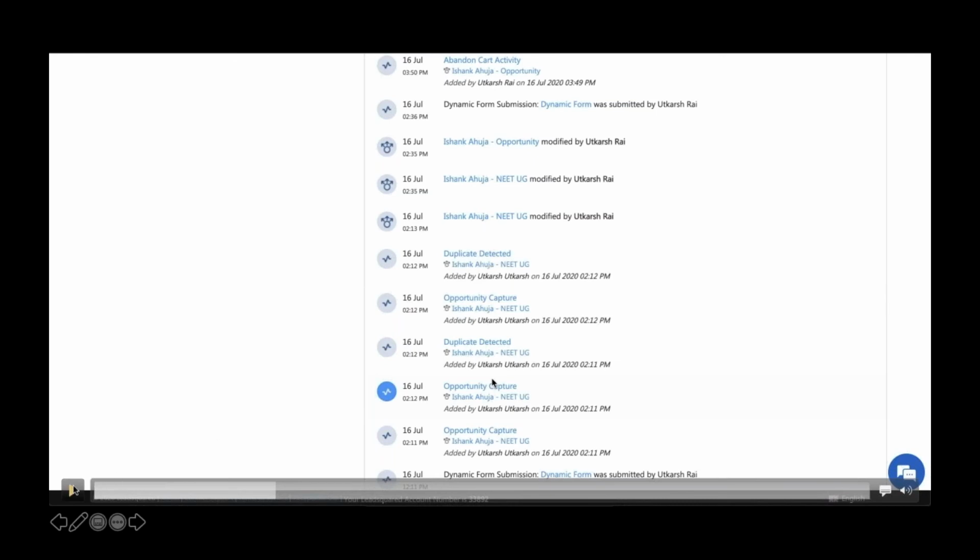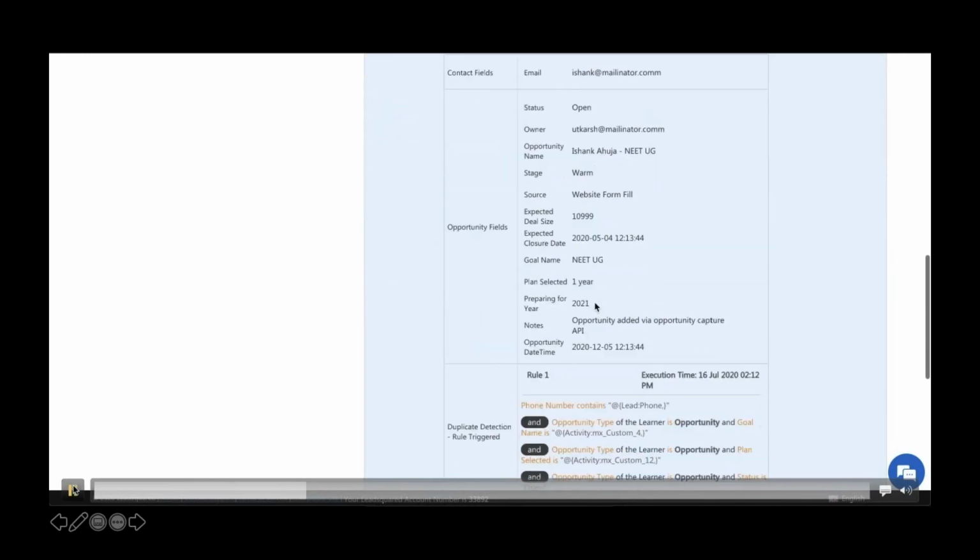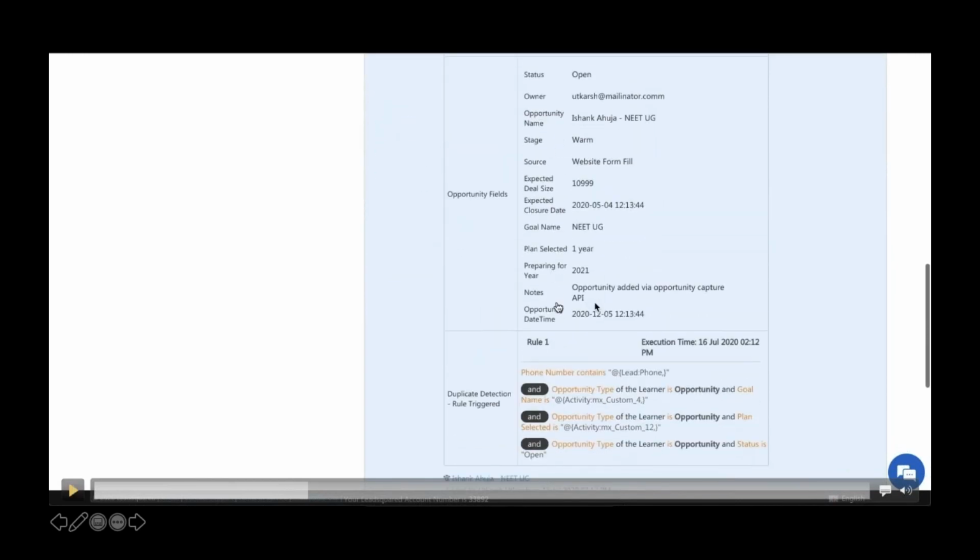Now this activity will contain the entire data which was passed in the request. What were the contact fields which were passed? What were the opportunity fields which were passed? And which rule actually identified this particular opportunity as a duplicate. So you will get all those information from here.